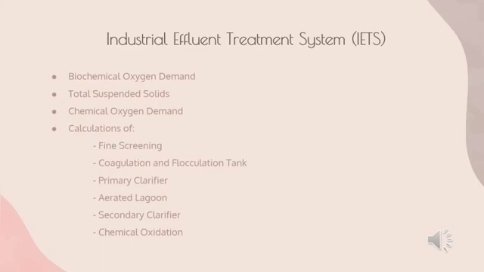The last part is the Industrial Effluent Treatment System. In this part, we have explained the biochemical oxygen demand, total suspended solids, and the chemical oxygen demand. Several calculations were also made, which are the calculations of fine screening, coagulation and flocculation tank, primary clarifier, aerated lagoon, secondary clarifier, and chemical oxidation. For air pollution, we are still in progress of doing it and will soon be included in the final report.